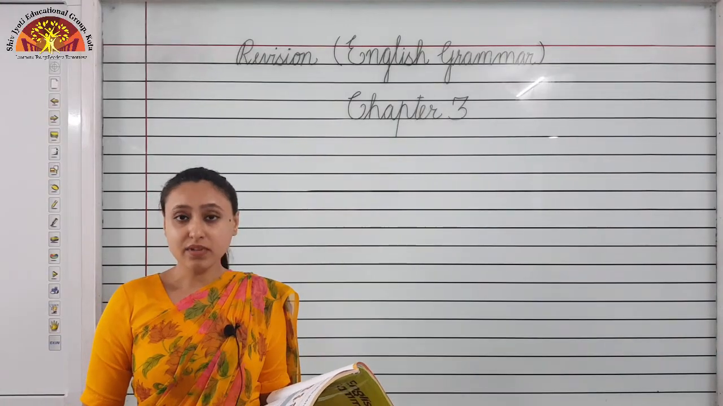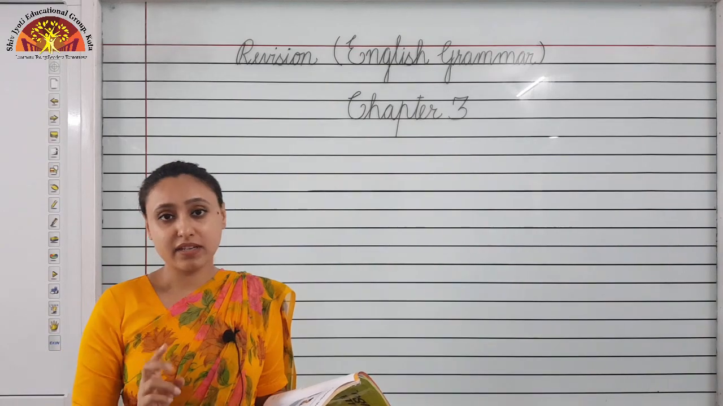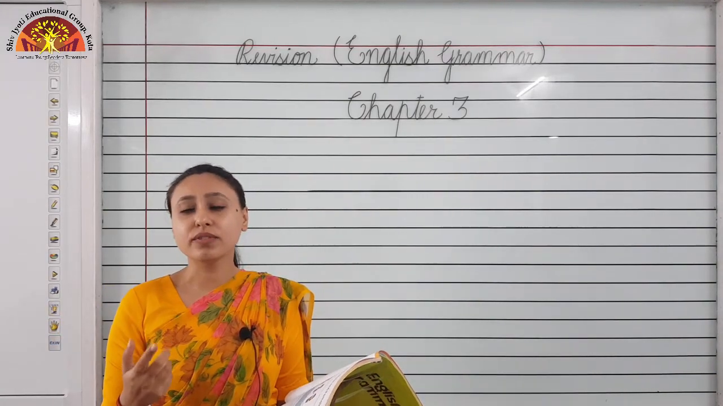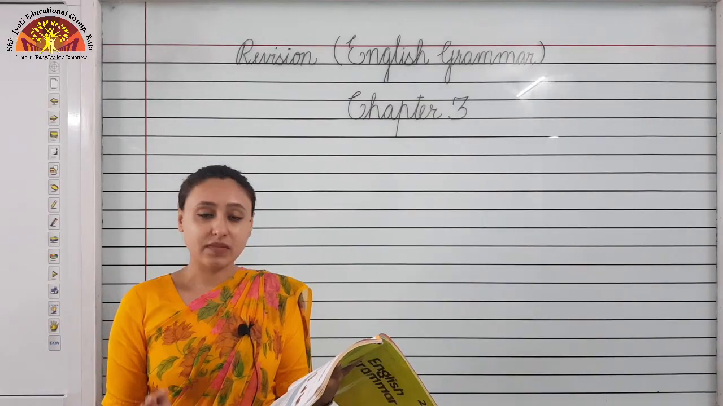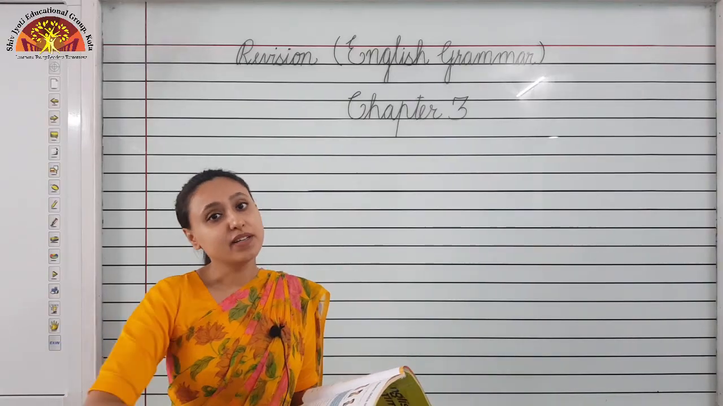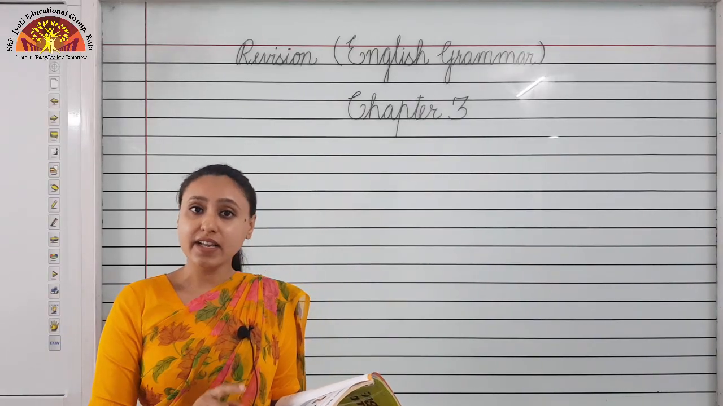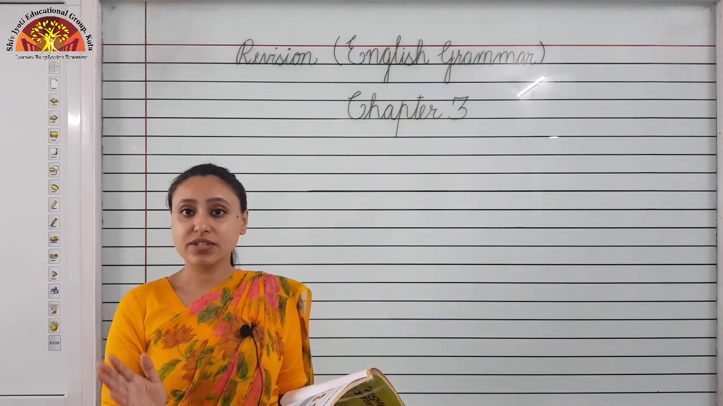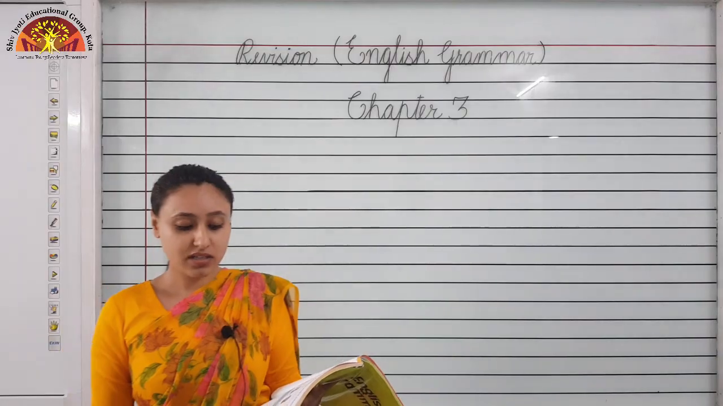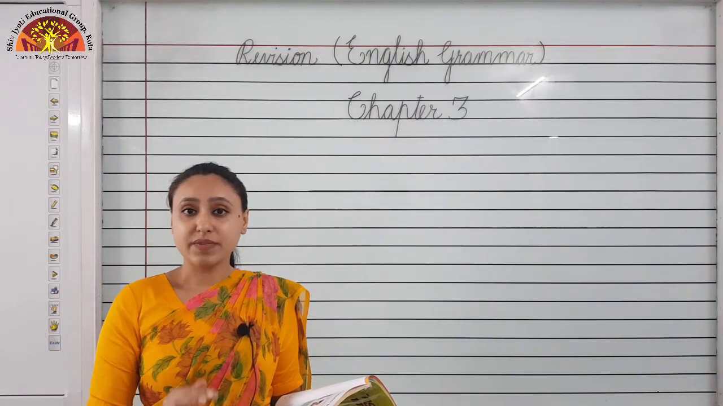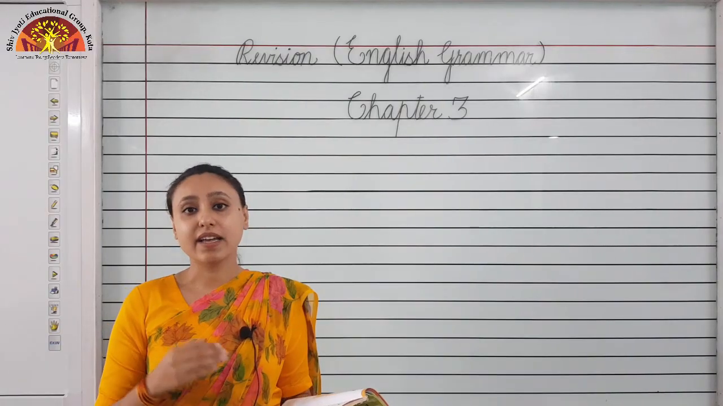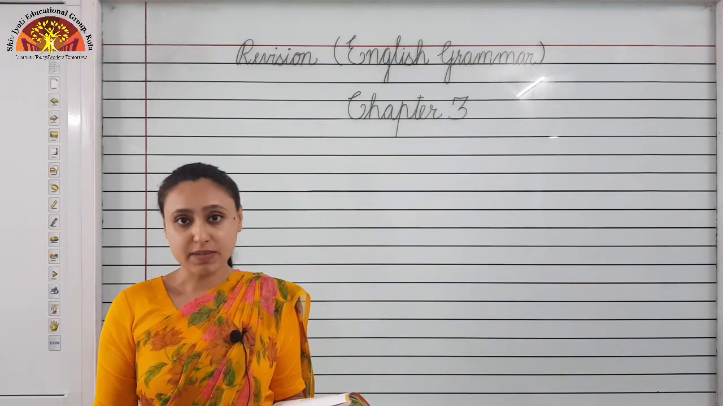Children, in grammar there is also one thing that you know: in animals there is also a differentiation between male and female, like hen and cock. The female version is hen and the male version is cock. In grammar, we use masculine for males and feminine for females.